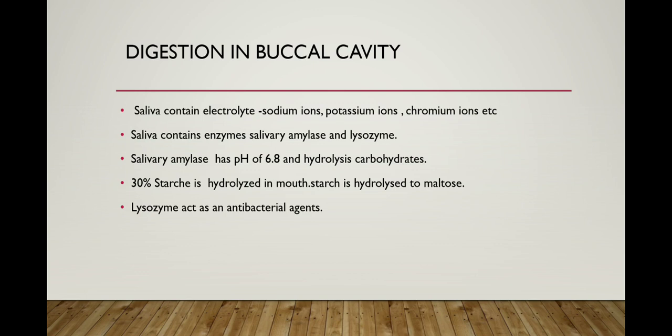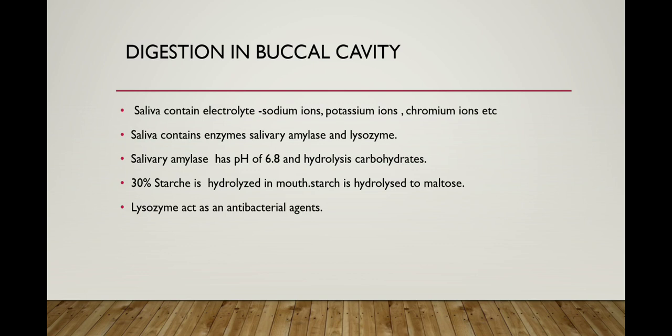You studied electrolysis in chemistry in grade 8, so you can learn more about electrolytes in that class. Here we are just trying to understand electrolytes as the part where the ions are deposited. Sodium, potassium, chromium and some other types of ions are present in the saliva to help in the digestive system.